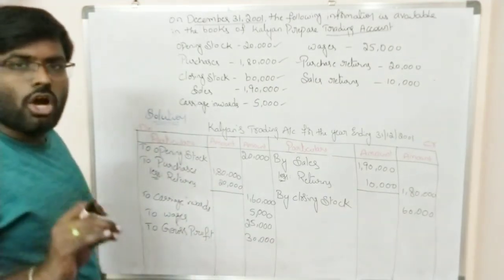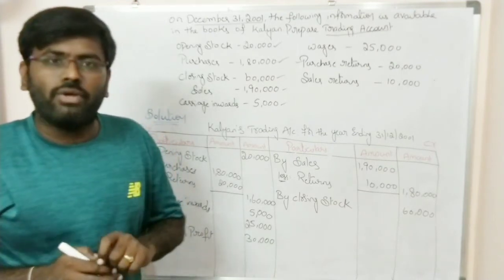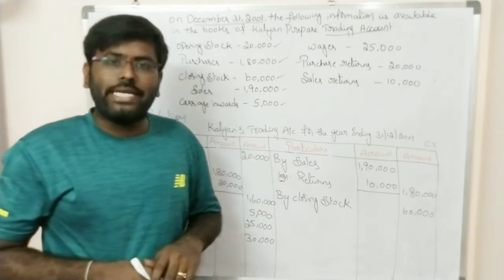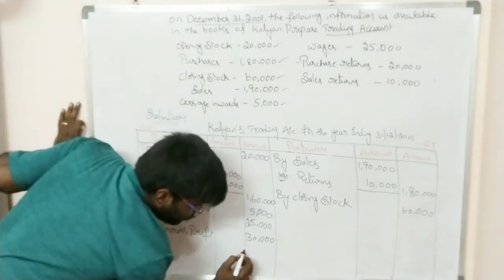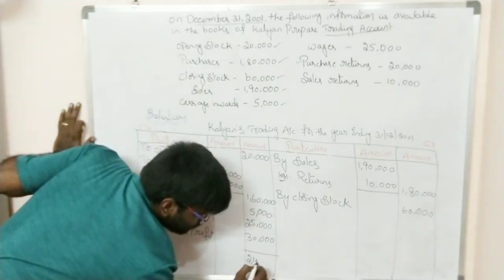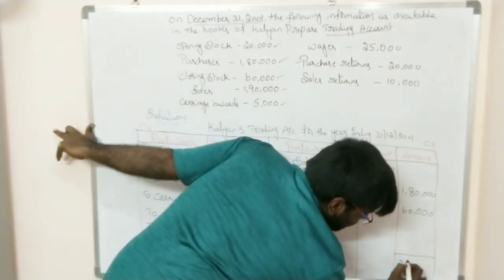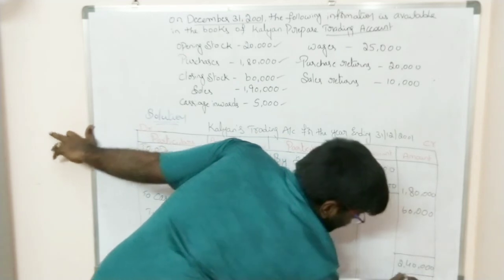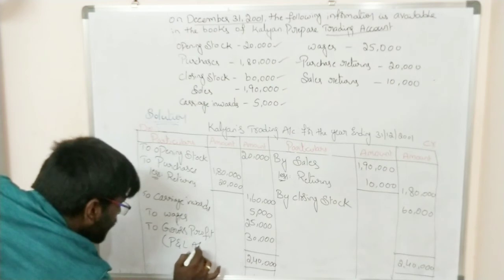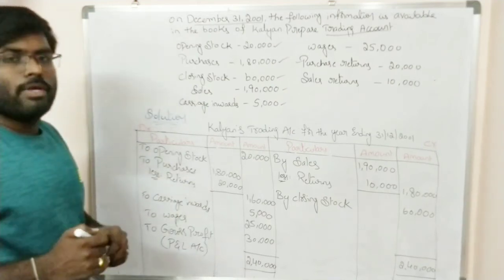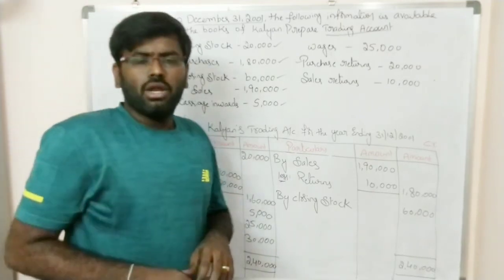Whenever you have a shortage amount on the debit side, that amount will be written as the gross profit. If you have a shortage on the credit side, that should be written as the gross loss. So now on both sides, you have the amount of 2,40,000. Whatever gross profit we have, this should be transferred to the profit and loss account. Either it may be gross profit or gross loss, that should be transferred to the profit and loss account.